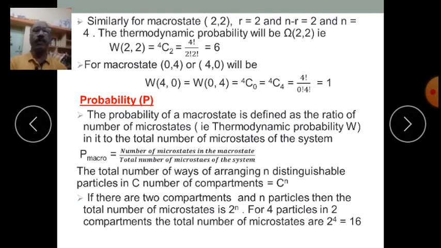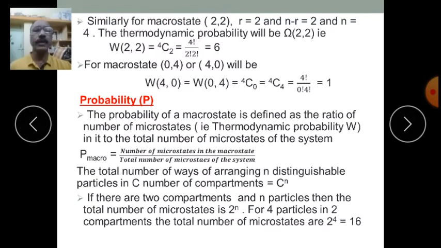So the probability of a macro state is defined as the ratio of the number of microstates in that macro state to the total number of microstates of the system. So P macro is equal to the number of microstates in a given macro state, isn't it?